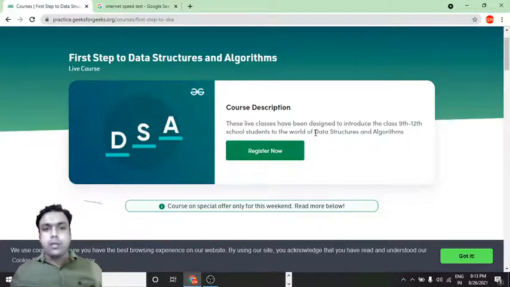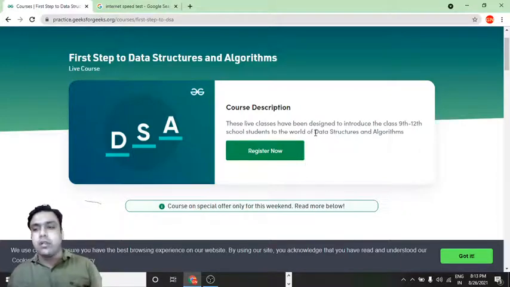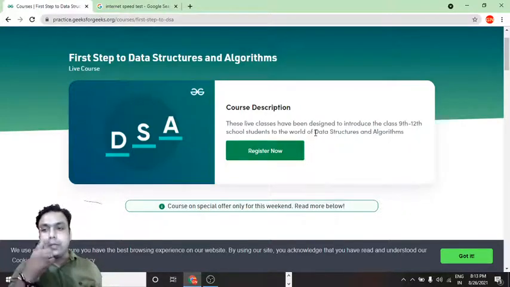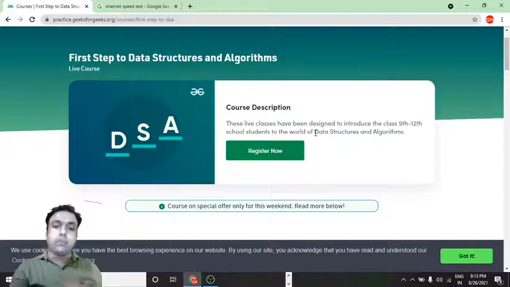You must be knowing about a computer program, right? What is a computer program? It is a set of instructions which is used for processing the data, or you can say which is used for processing the stored data. It is also used for retrieving the data so that we can perform different computations on it.